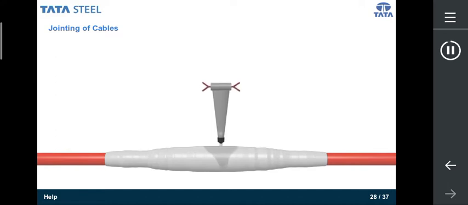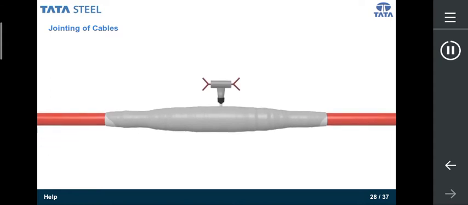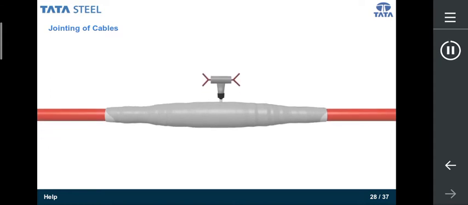Insert resin into the joint body. Do not backfill or move the joint for 2 hours. The jointing of XLPE cable is now complete.